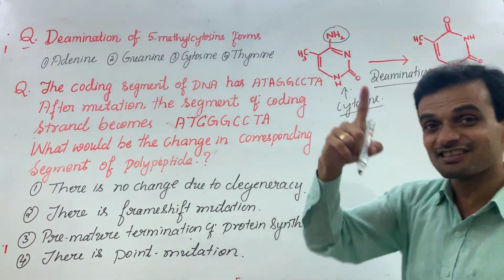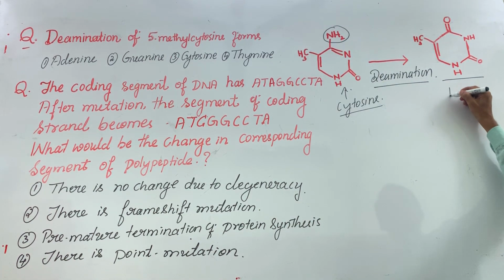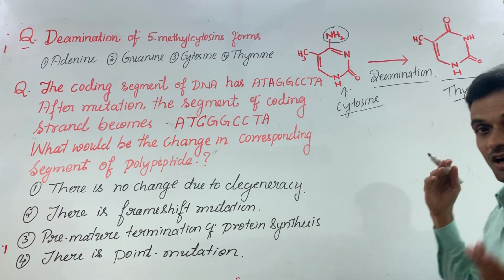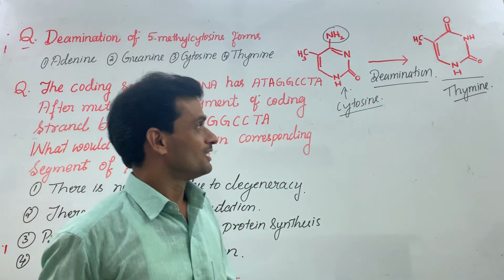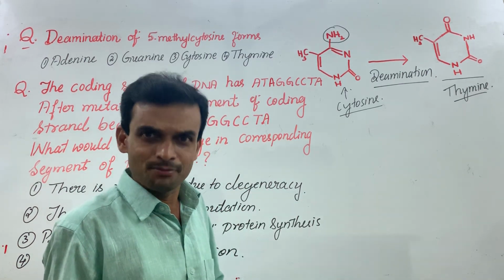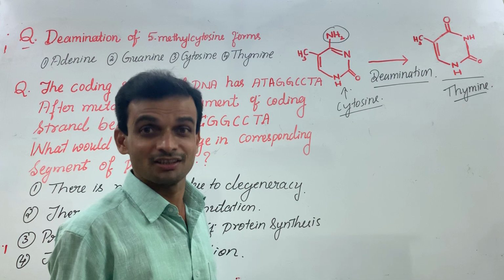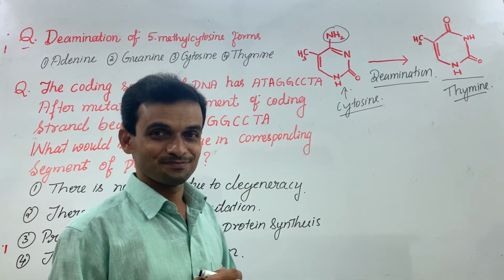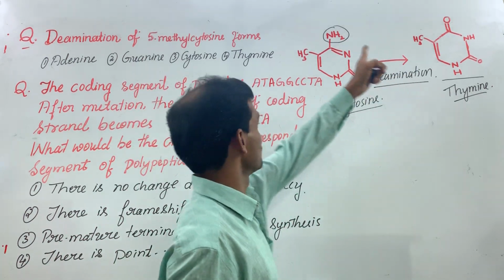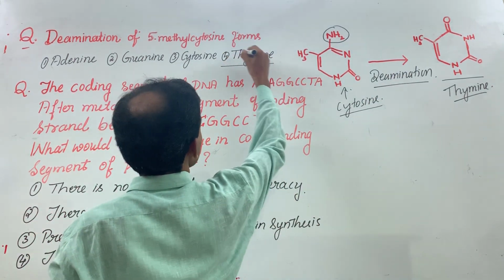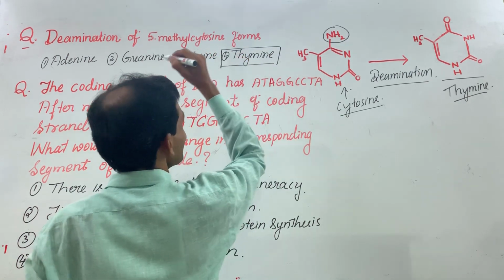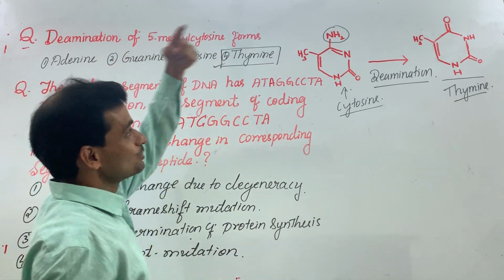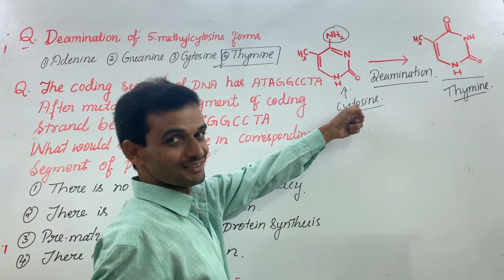Can you recognize this structure? This is thymine. What are we talking about? Cytosine is replaced by thymine. Can we accept this? It leads to point mutation, correct? So the answer is thymine. You cannot guess the fourth option. You should know the structure of cytosine.